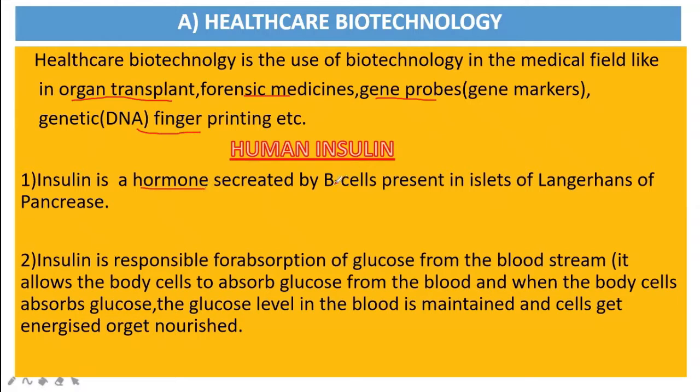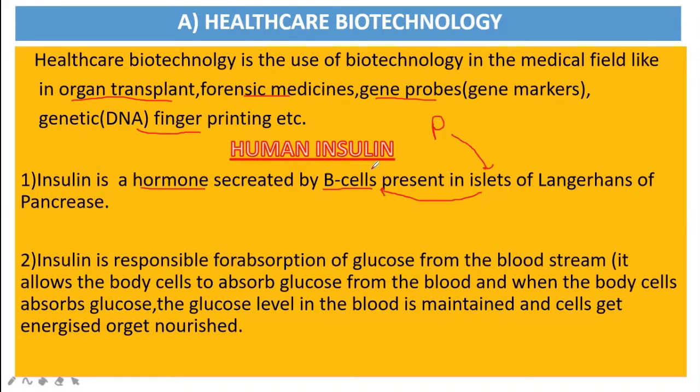It is secreted by beta cells. Where are these beta cells present? Suppose this is the pancreas, no? Inside the pancreas, islets of Langerhans are there. Okay, and inside these islets of Langerhans, beta cells are there, and these beta cells result in the formation of insulin in our body.